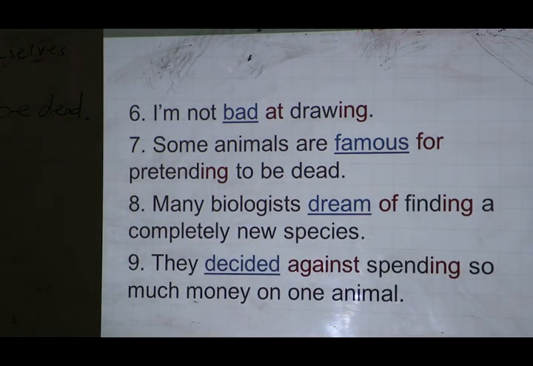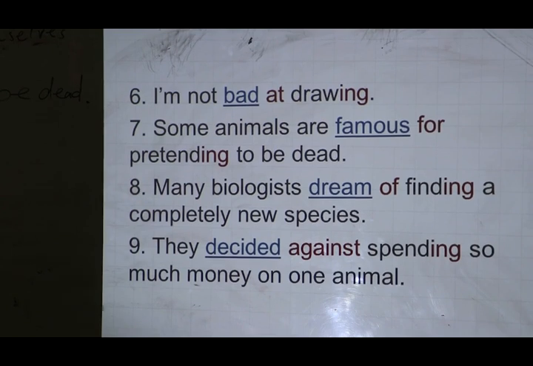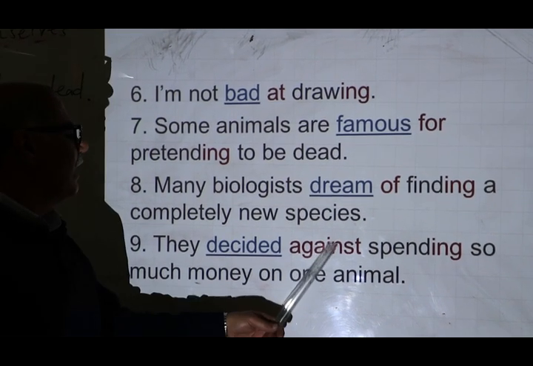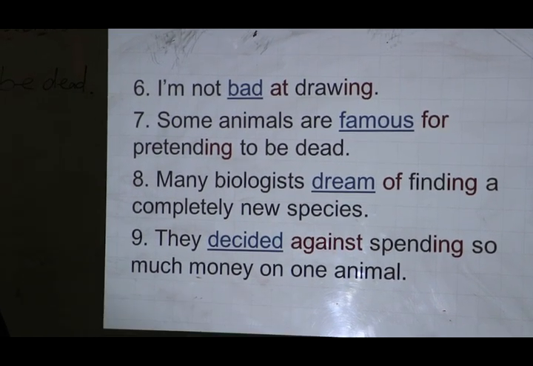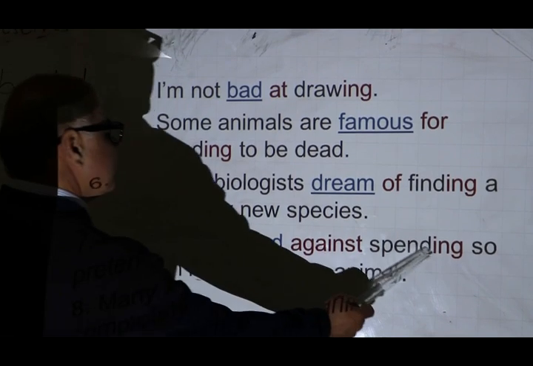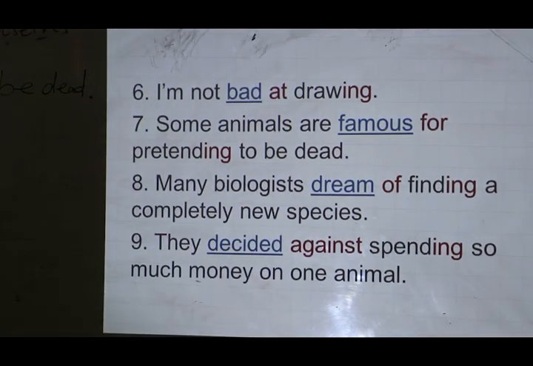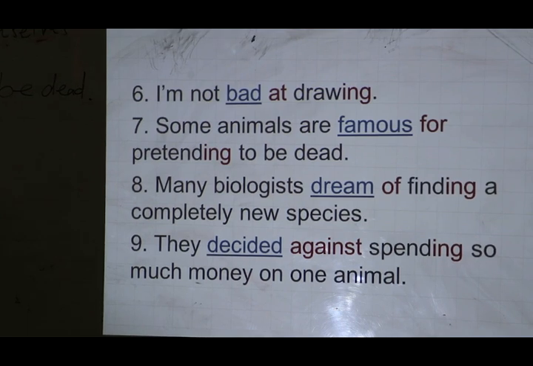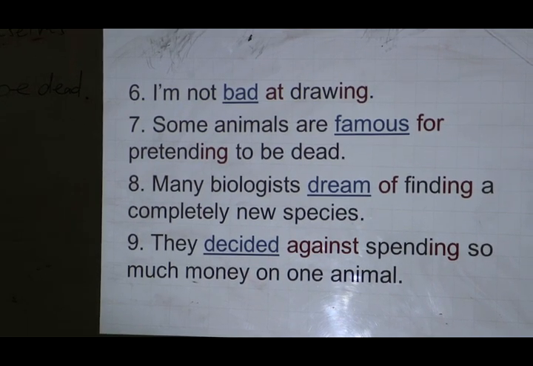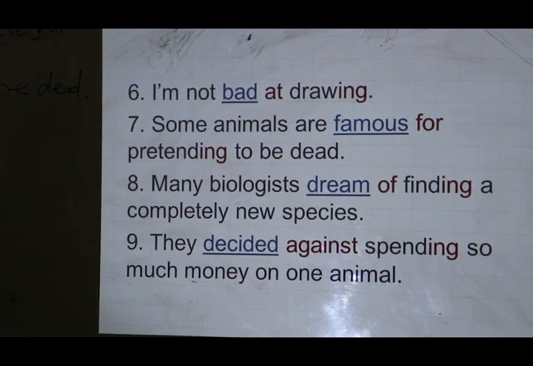And number nine, they decided against spending so much money on one animal. The verb is decided and the preposition is against, the ing form, spending. So bad at, famous for, dream of, decide against, and so on.